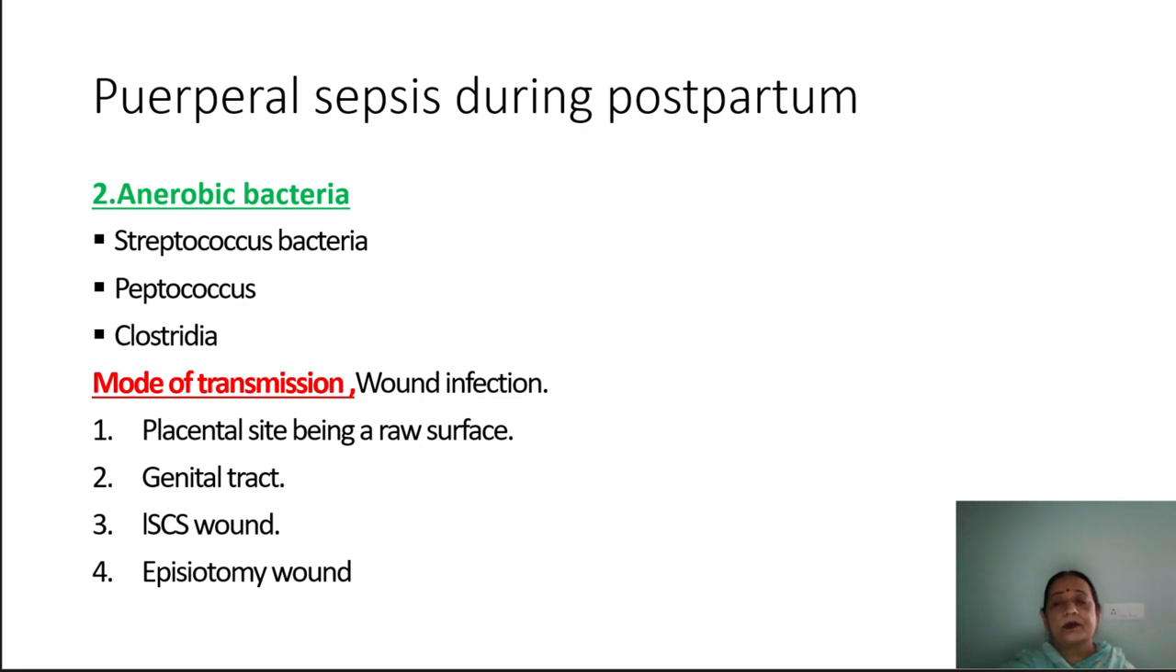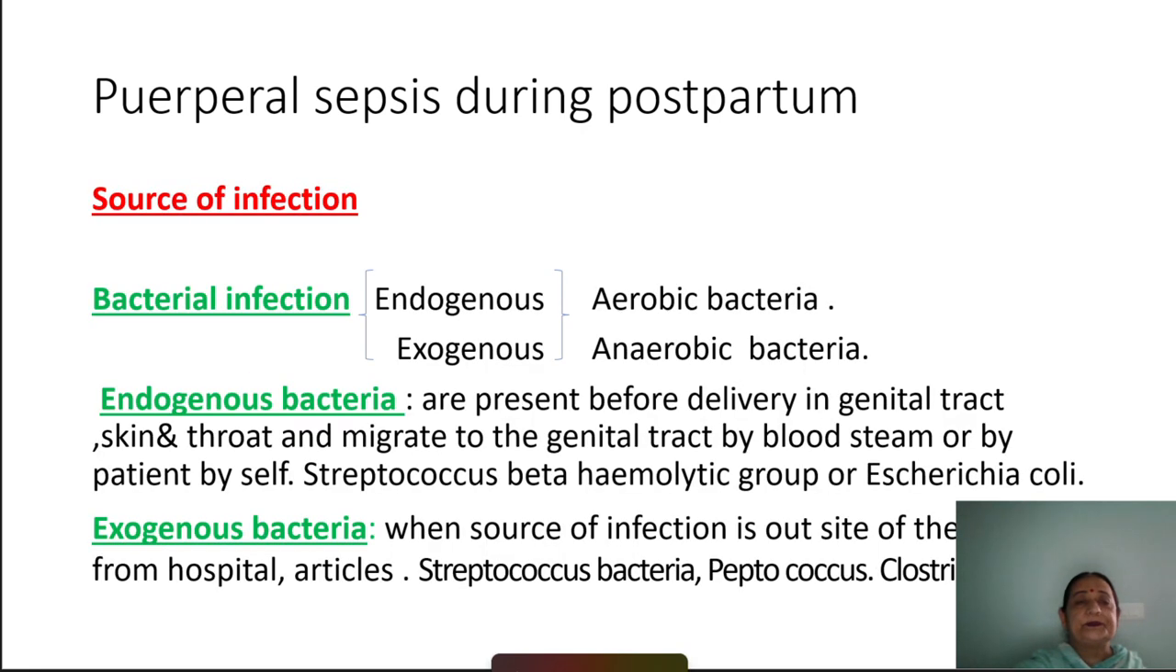Mode of transmission: how are these organisms transferred into our body? Wound infection. Where is the wound? The placental site, being a raw surface area, is a big wound. Next, genital tract laceration, cesarean wound, and episiotomy wound. These are the wounds which are responsible for the mode of infection from the localized site to the distant site.